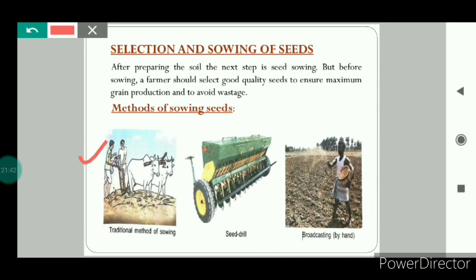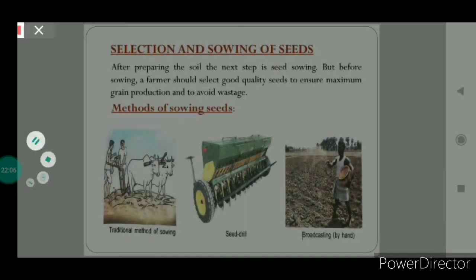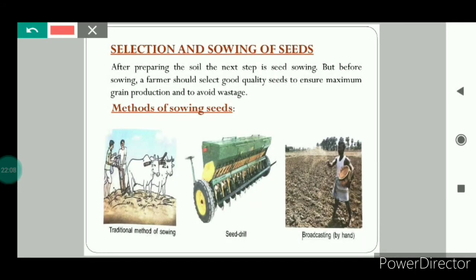Here you can see there is a funnel shaped tool that has been attached to the plow. The seeds are filled in the funnel, and after passing through the funnel, the seeds pass through 2 or 3 pipes, and the plow pierces the soil and places the seeds in the soil. So this is the traditional tool that was used in the ancient times.